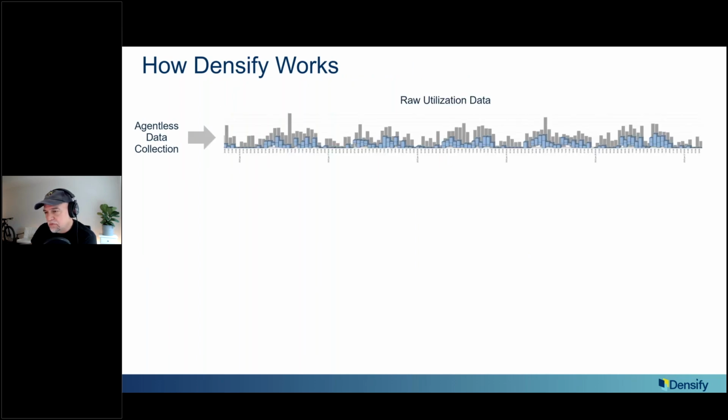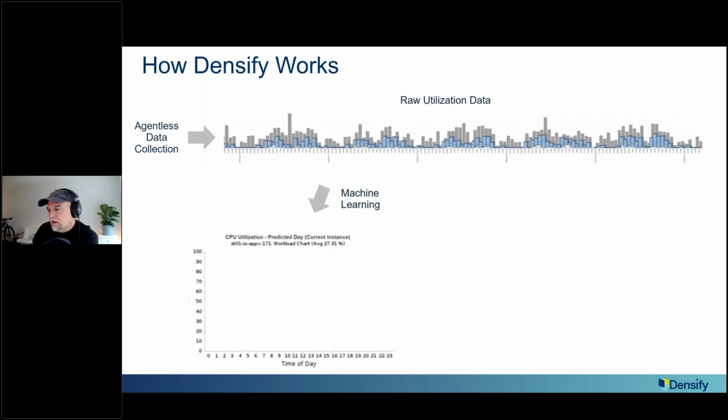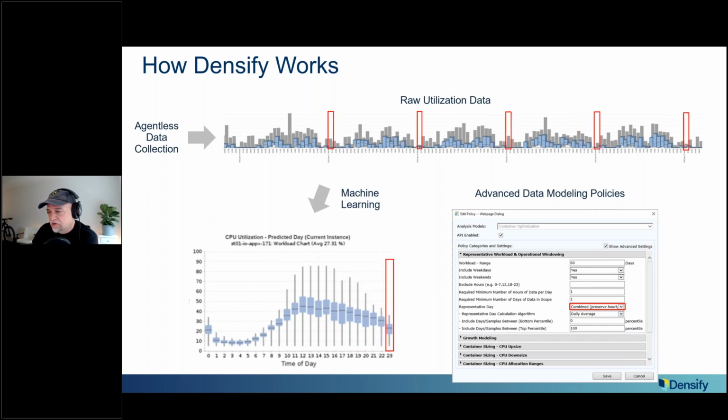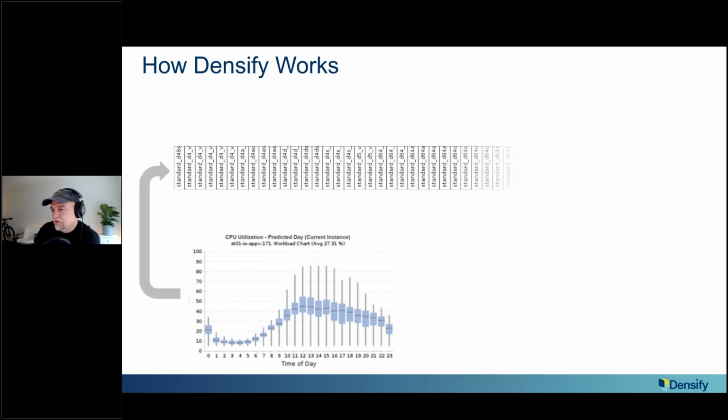I'm just going to go through how we work before I get to the resource governance topic. We start by taking all the raw data, agentless, just from the different provider APIs, and we have different algorithms to do the machine learning on it. One of the main ones and one of the coolest ones is what we call combined type, where it goes back through history and builds out a profile of what every workload does by hour. So we build this operational profile, which is extremely useful for understanding the characteristics of an application. We understand the peaks, what we call sustained activity, the shape of this, the size of this. All of this is very important to figure out what I should run something on. So step one is characterizing the workload, and you'll see these curves a bit more later.